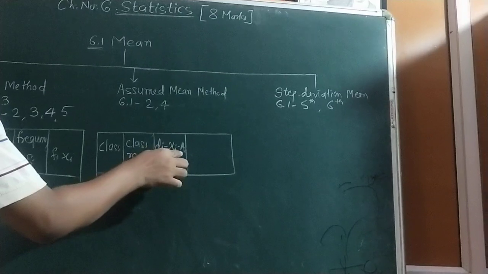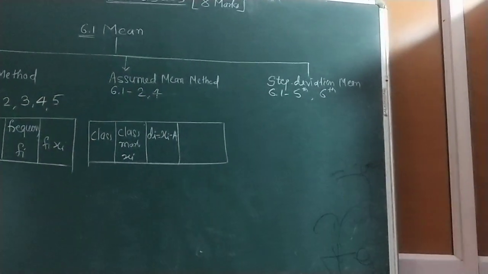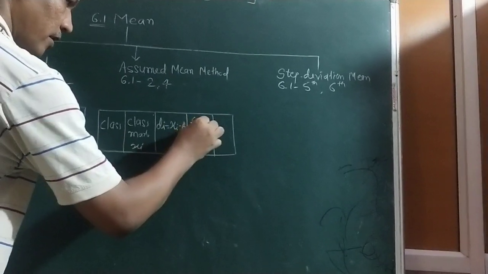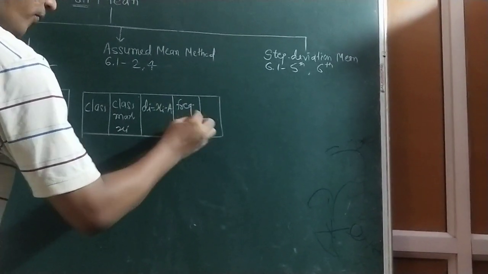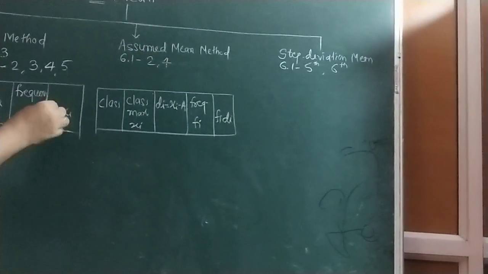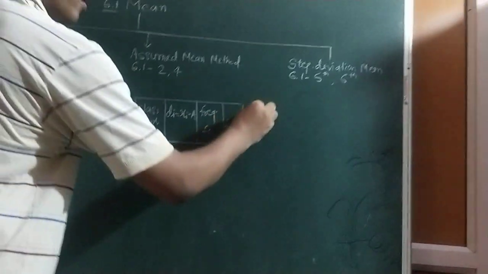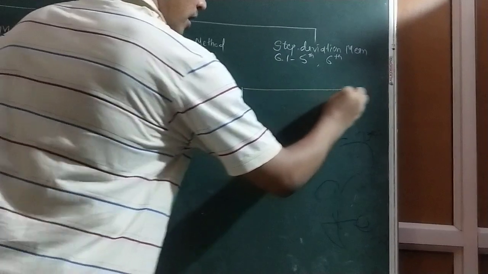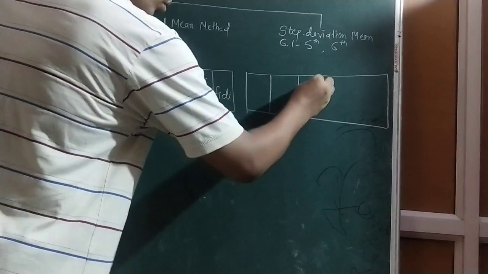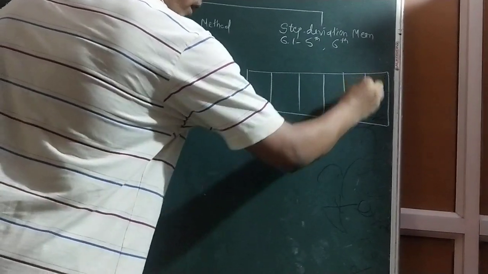What is di and what is a, you will come to know while taking the sums. Here the frequency fi, and here fi into di. The into sign is there, but we cannot write it. Then in the last method one more column is added, 1 2 3 4 5 6.